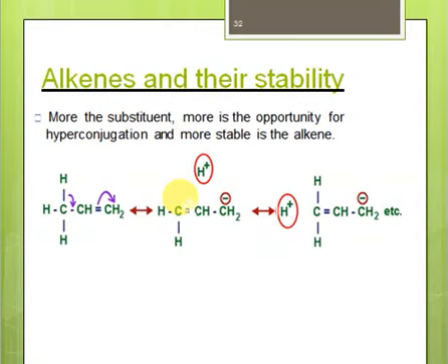Alright, so here we have only one alkyl group, but if we have more alkyl groups, then we will get more conjugatable structures. The more conjugatable structures we get, the more stable the alkene is. So if the number of conjugatable structures is greater, the alkene will be more stable. That's why an alkene with more alkyl groups attached as substituents becomes stable. So in this way, the more substituents attached to the alkene, the greater the stability.